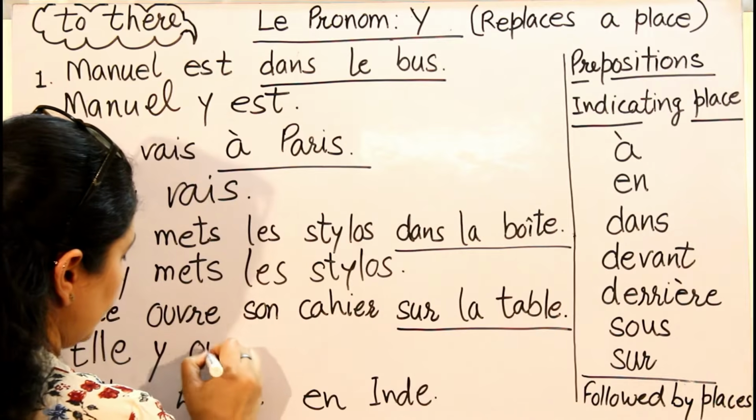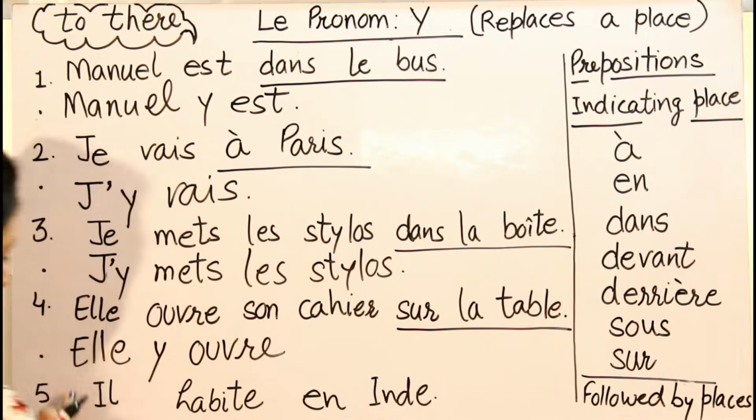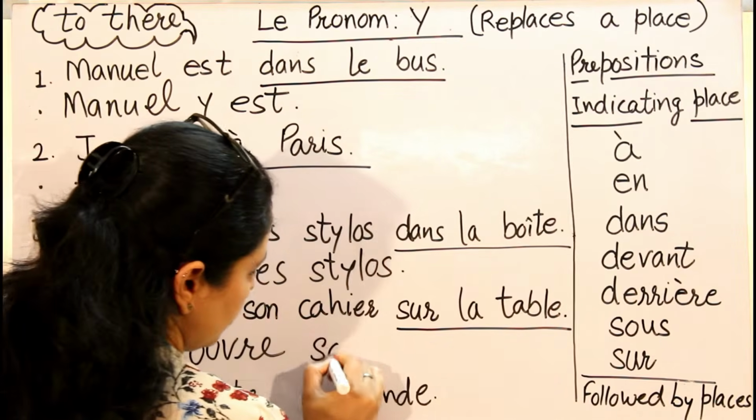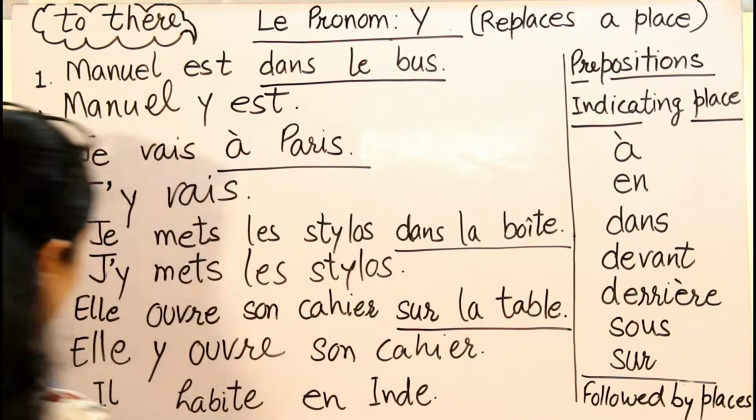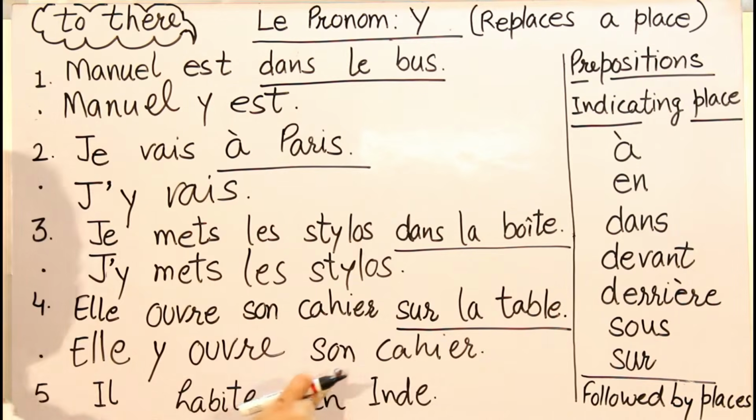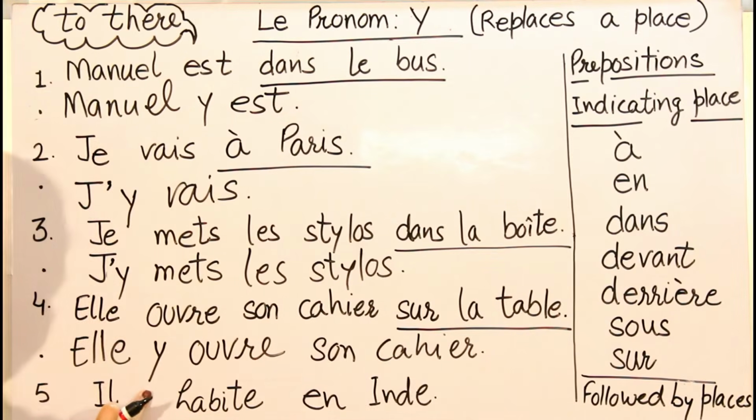L-E. Now I will write my verb. Elle ouvre son cahier. She is opening her notebook there. Okay. Now comes the fifth one.